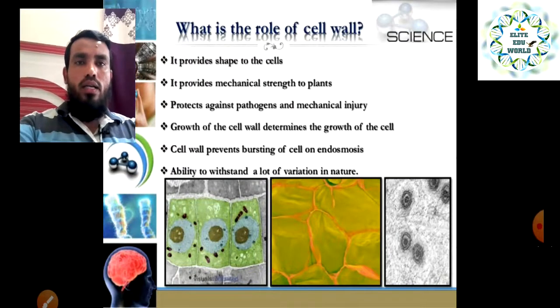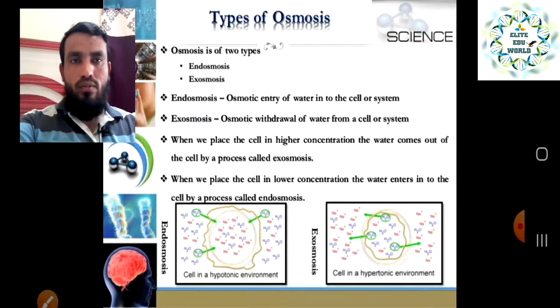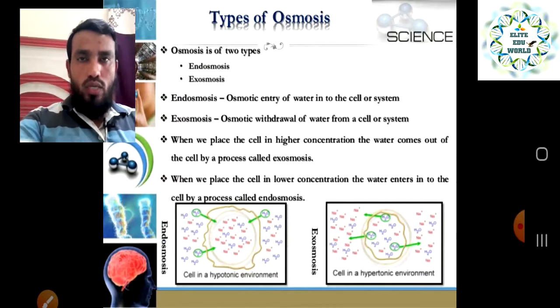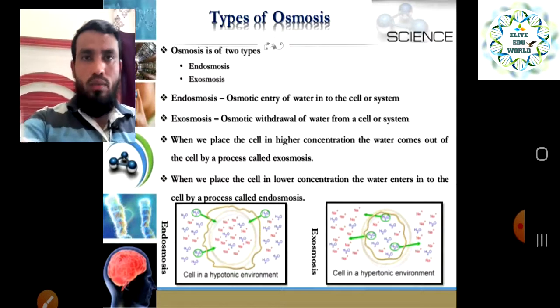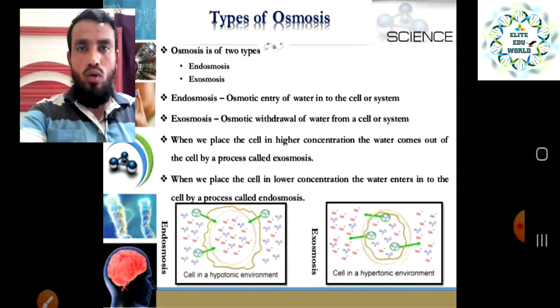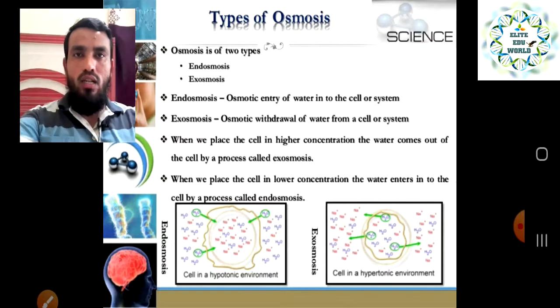Now one more thing I want to share with you: there are basically three types of solutions, hypotonic, isotonic and hypertonic. So what is meant by hypotonic? In the hypotonic case, when we put the cell into a solution that has more water concentration outside the cell, the cell will absorb the water and swell up. That solution is called a hypotonic solution.